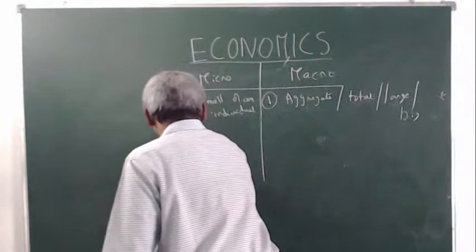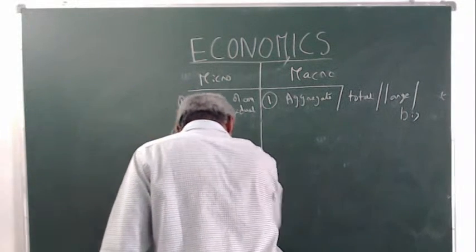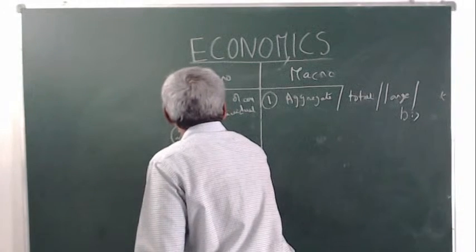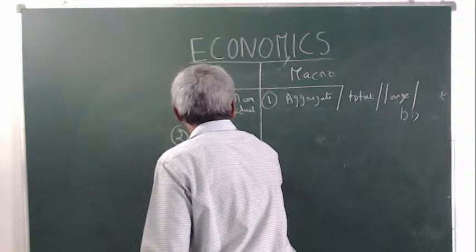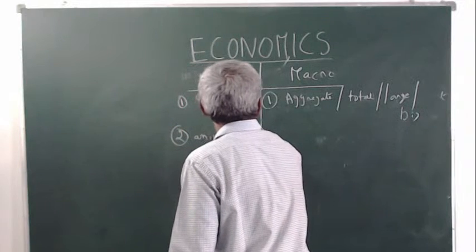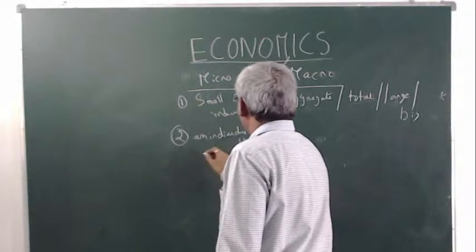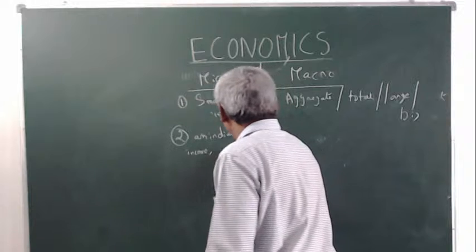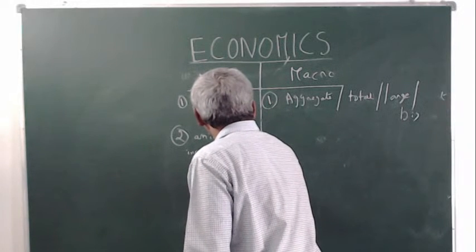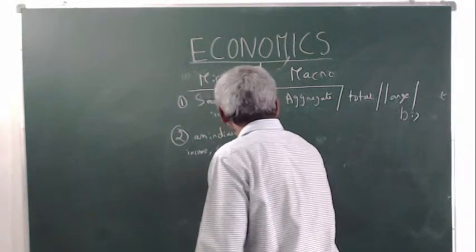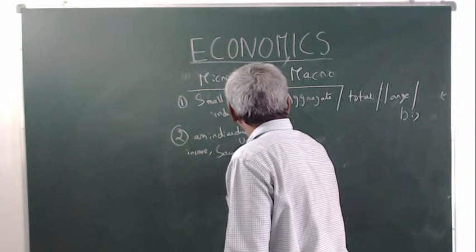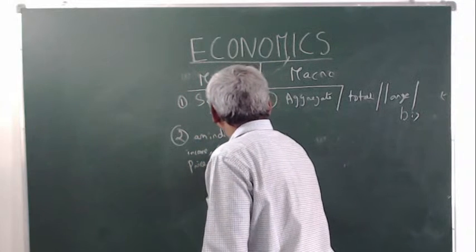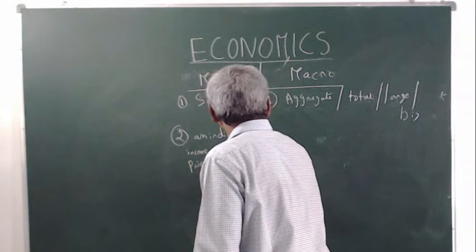And the second one: microeconomics studies individual units. An individual income, individual savings, one commodity price, one firm's equilibrium.